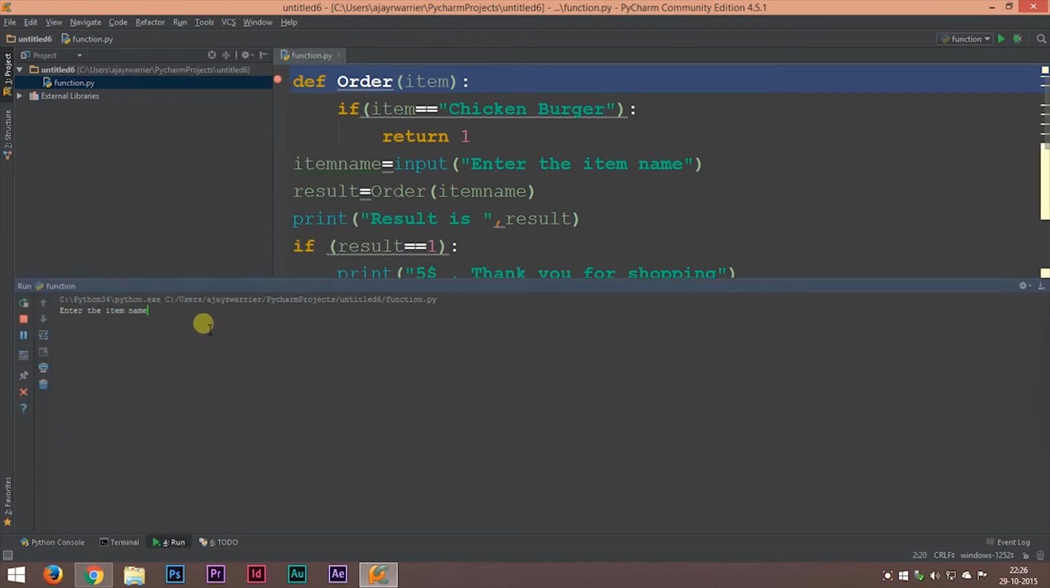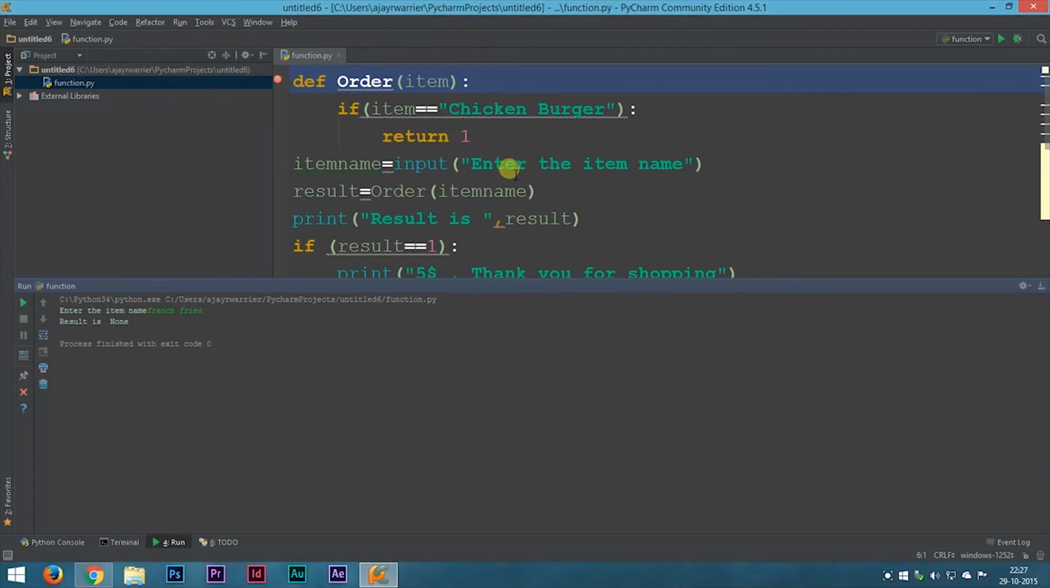And if we type in something else, for example, maybe French fries, result is none. That means there is no French fries. We only have chicken burgers. So this program is only going to work if the entered item is chicken burger.